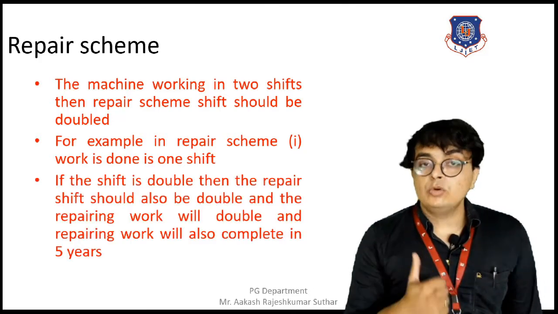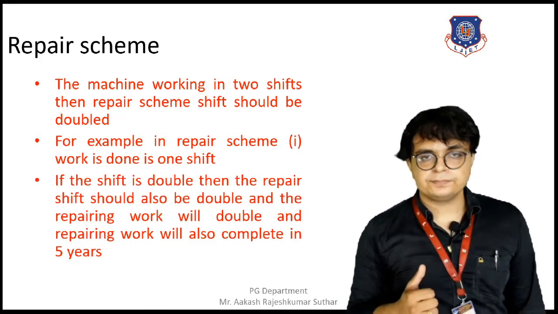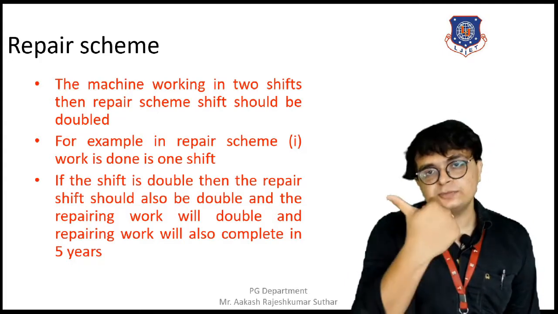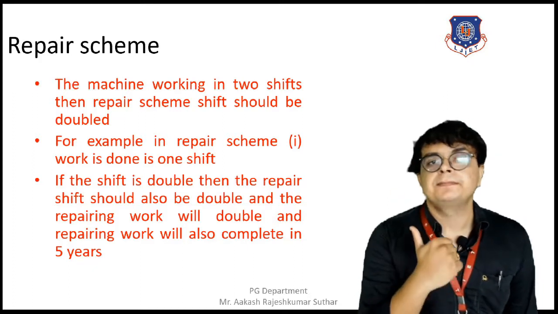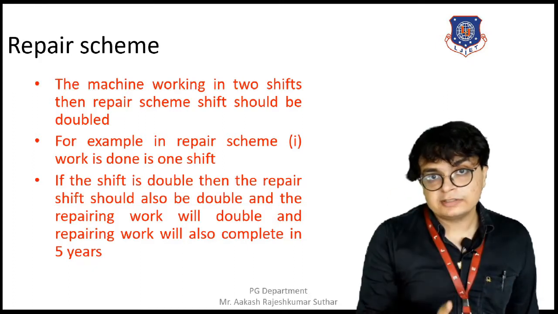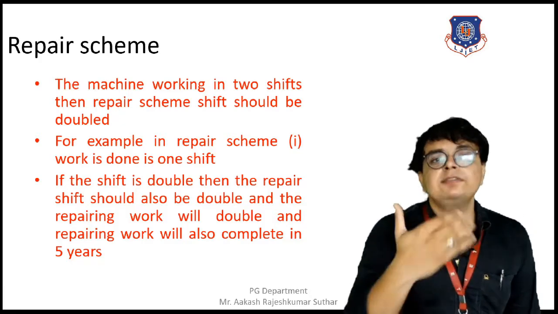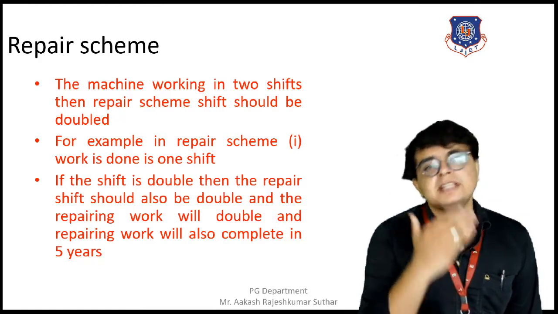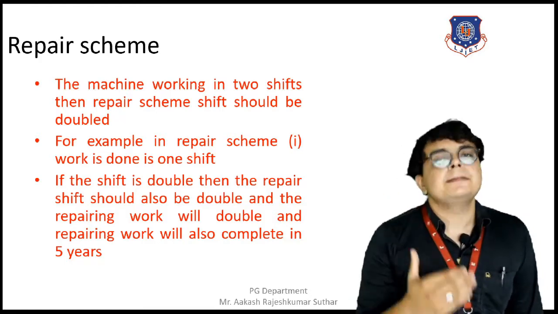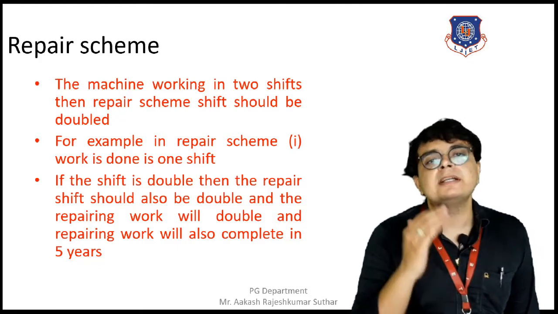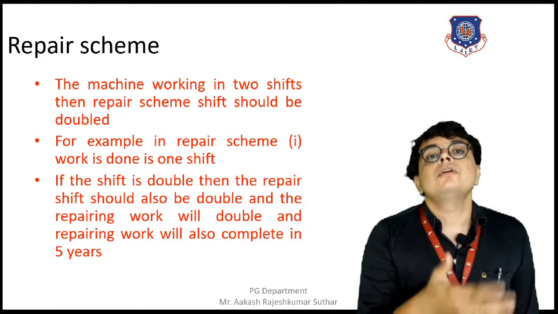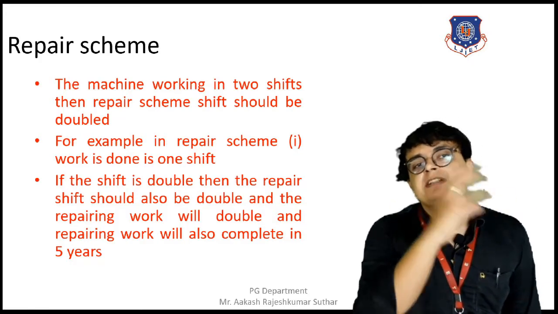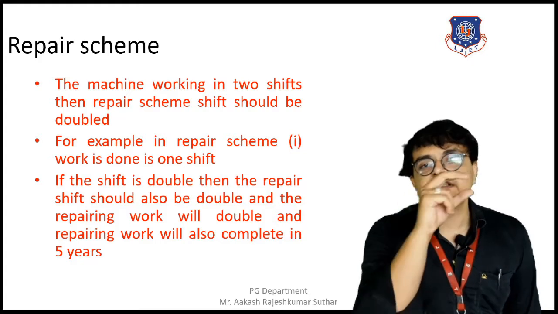Now taking an example of repairing scheme number 2, where 6 years is taken for completion. That was only for the single shift machine, but if the machine is utilized twice in 24 hours, then there will be a modification in that cycle time, and the repairing scheme will be completed within half the time of shift 1. Shift 1 means single shift. For single shift, the repairing scheme took 6 years.